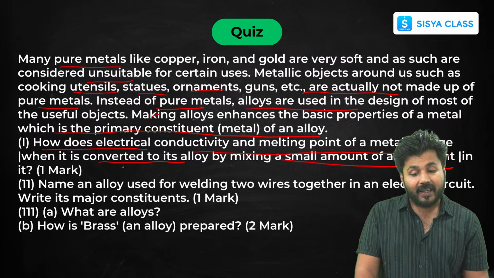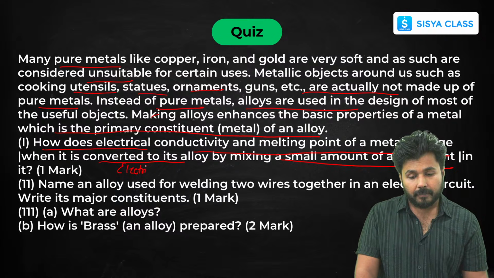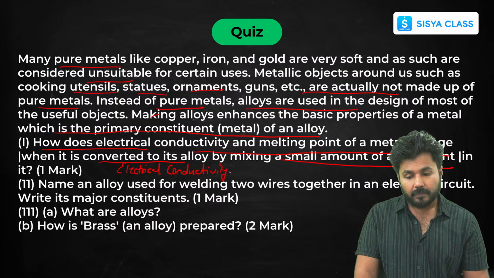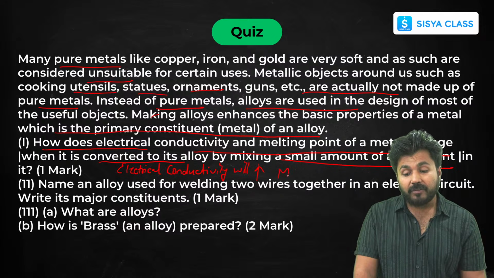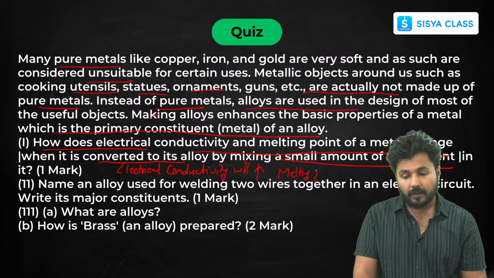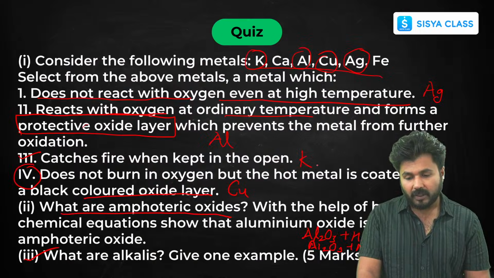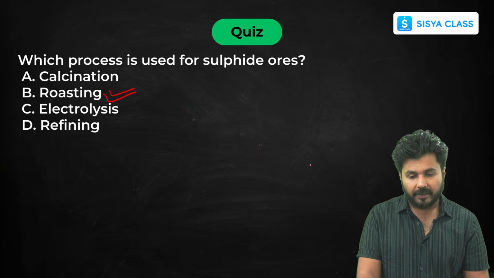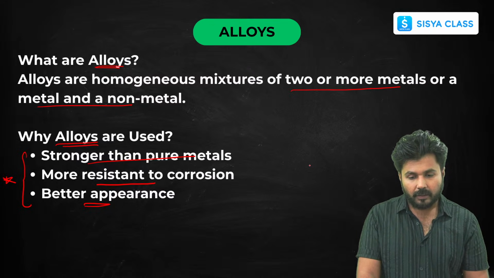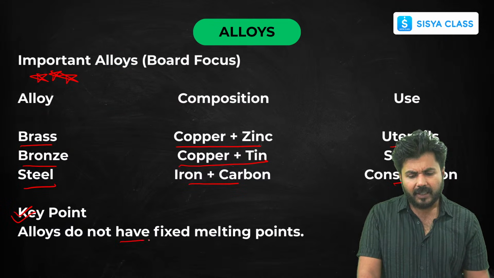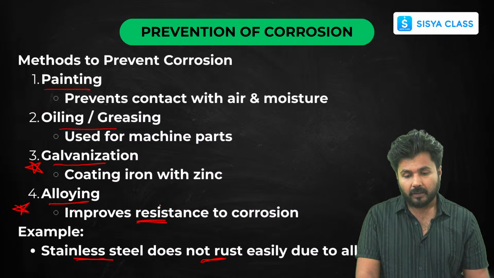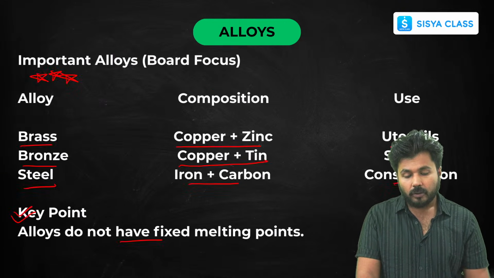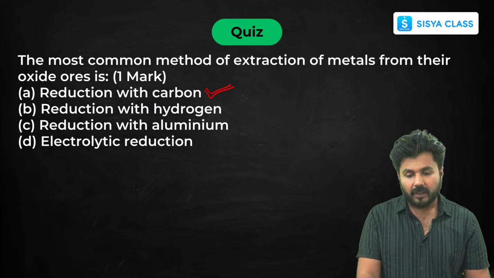Electrical conductivity will change. And what will be the change in its melting point? We have just seen it in the alloy section, I'll just revise it for you all. As you can see here, an alloy does not have a fixed melting point, so it will vary. That we have seen in alloys.